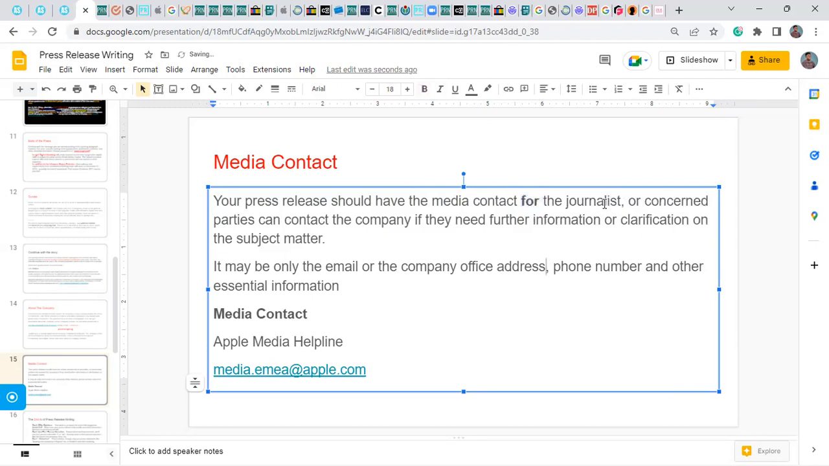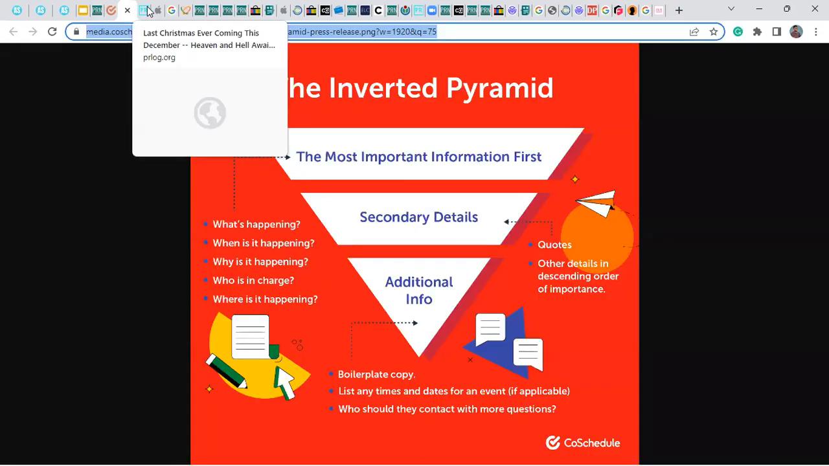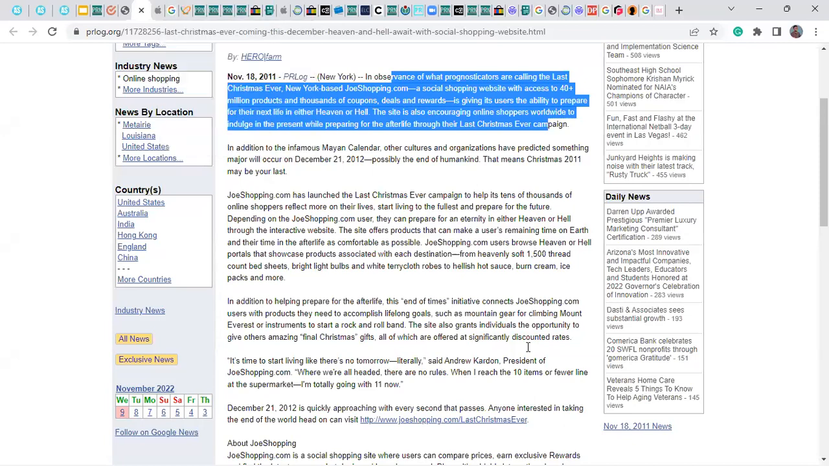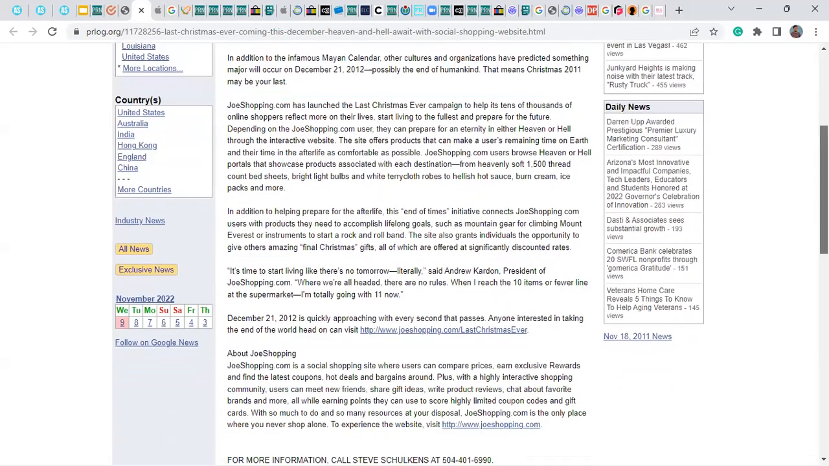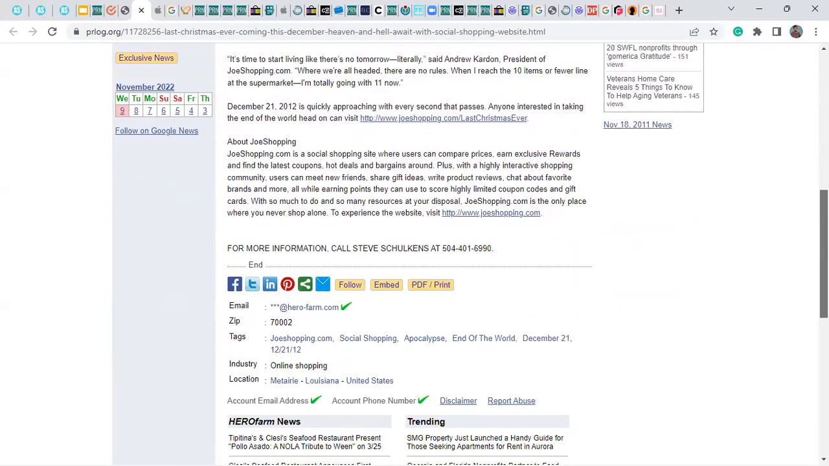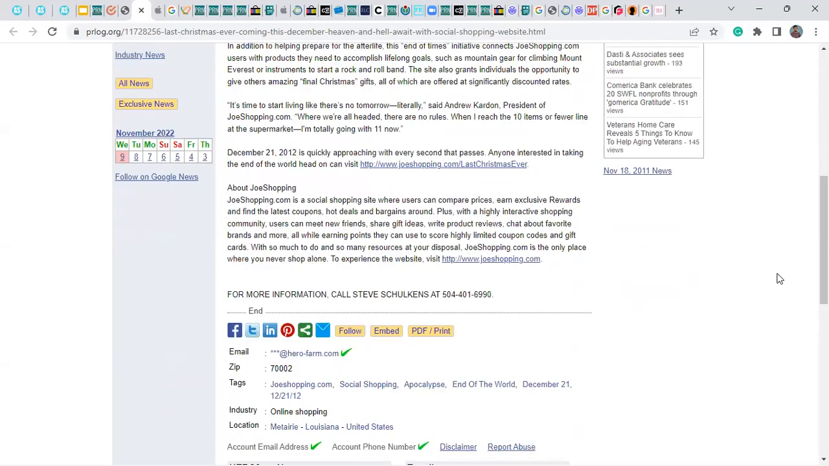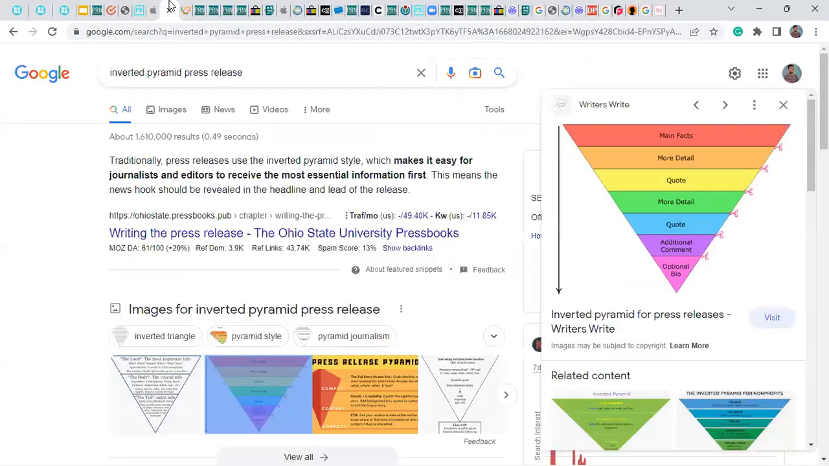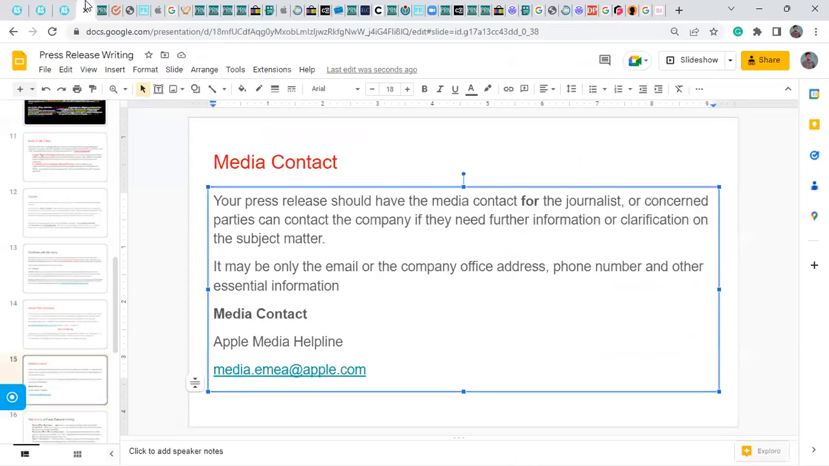It may only be the email of the company or the company office address, phone number, or other essential information. Okay, there's no one way of doing this. So you may probably just put the company address, you may just put their website, you may put everything that they wanted to include.